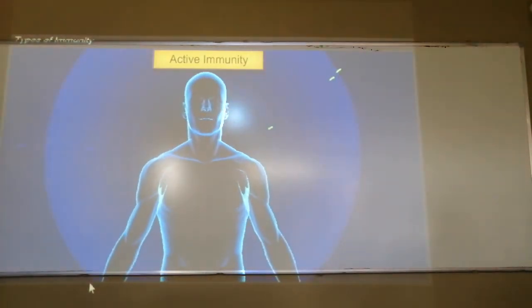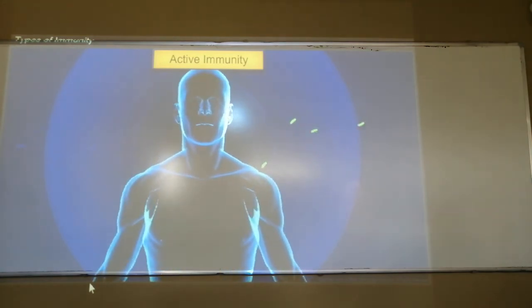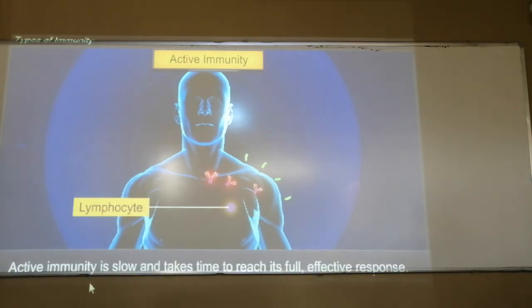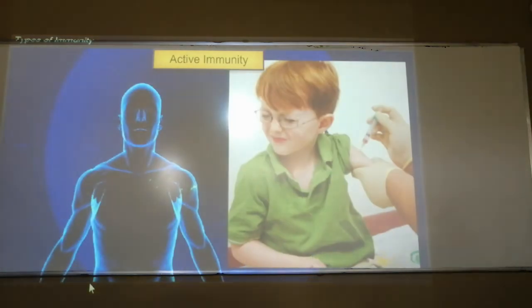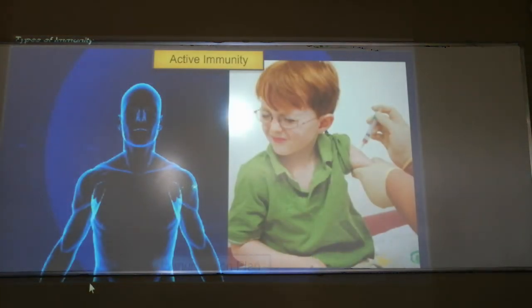So what is active immunity? Active immunity is when pathogens, these green-colored pathogens, attack or infect the organism, and the B lymphocytes produce the antibodies. These antibodies have antigen binding sites. Active immunity is slow and takes a lot of time to reach its full potential. Slowly they try to kill all the pathogens that have an interest in our body, and that is active immunity. This active immunity can also be developed by an immunization plan.